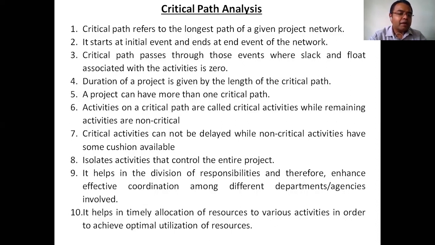But currently remember that the critical path proceeds through the activities having 0 float. Next, the duration of a project is given by the length of the critical path. The total duration of the project can be found out by considering the critical path.